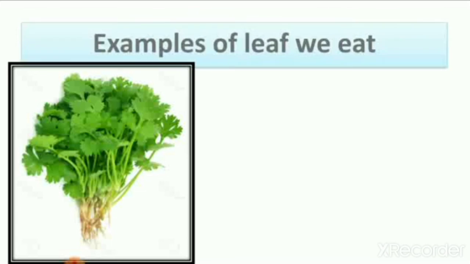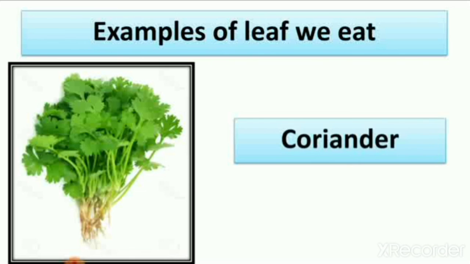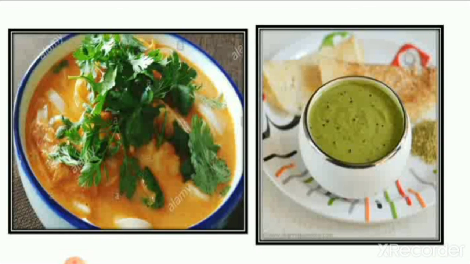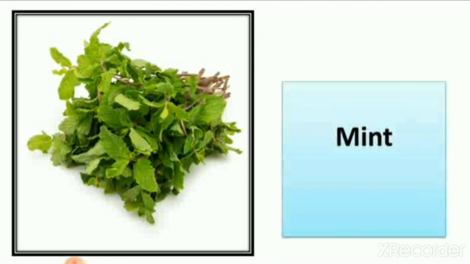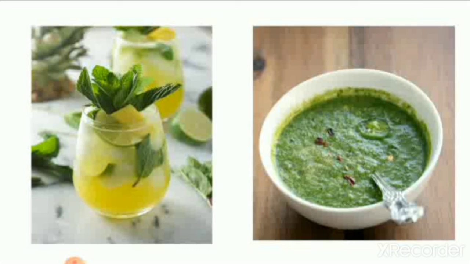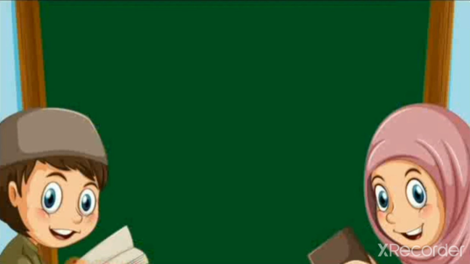Then we saw the example of the leaf coriander, the benefits of coriander, and how we use it in our house. Then mint: as a medicine we can also use mint, in juice also. Then we use mint and coriander as a natural green color in our food.